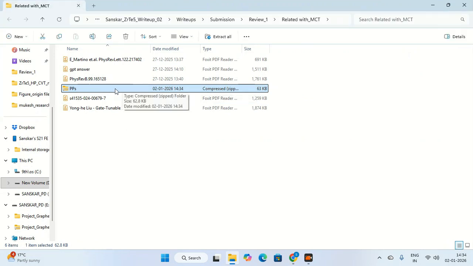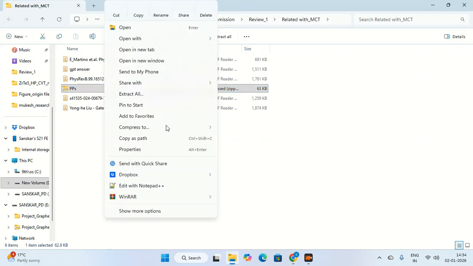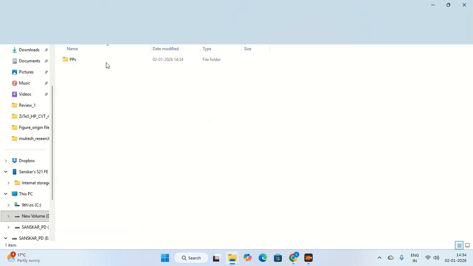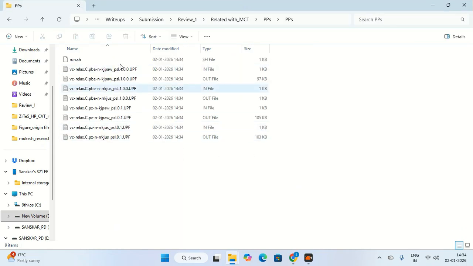So this is here, and you can unzip it, and you will get all these files. This is a bash script file. So all the files are given now, and it will be easy for you to compare and make these files.